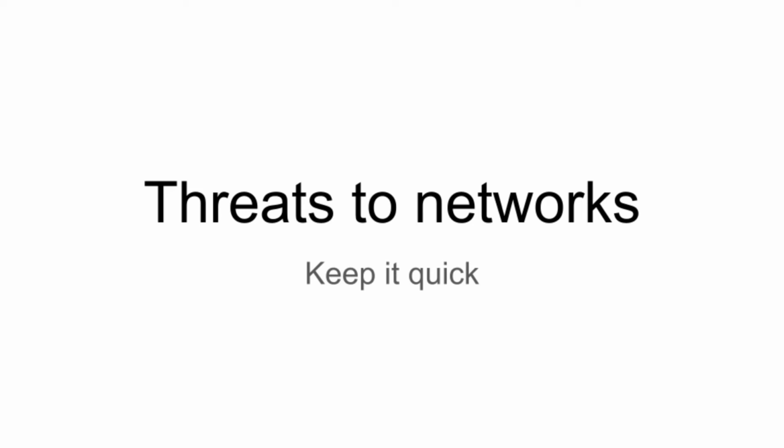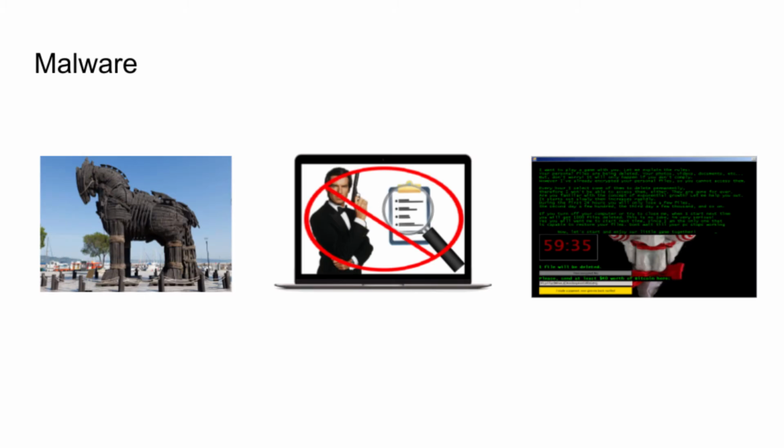I'm Jax, and today we'll be covering threats to a network. Our first example is a virus, which is a software which copies itself from machine to machine, causing harm as it goes. Next one is the Trojan horse, which is a malware which has been disguised as something beneficial. For example, it may be some files or utility, but once downloaded it will activate a piece of code which can cause damage to a computer.